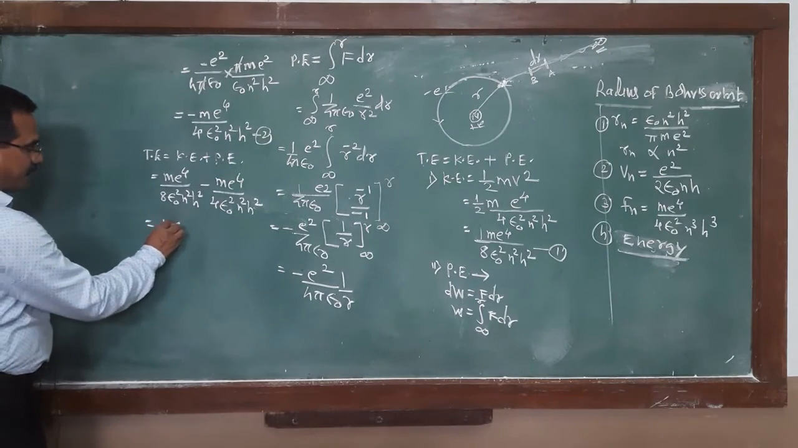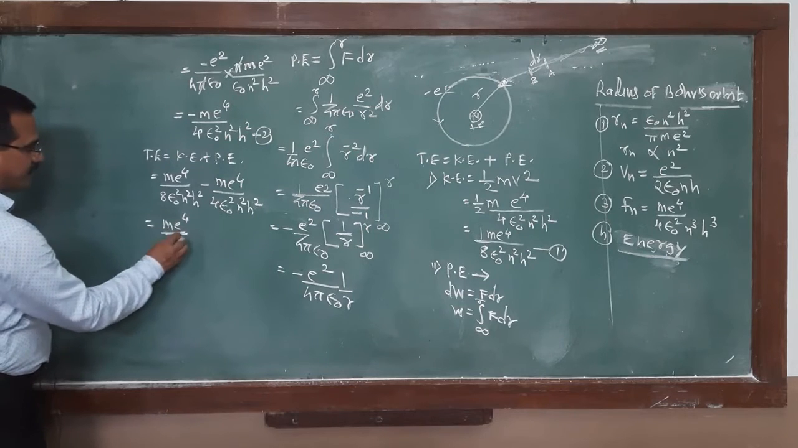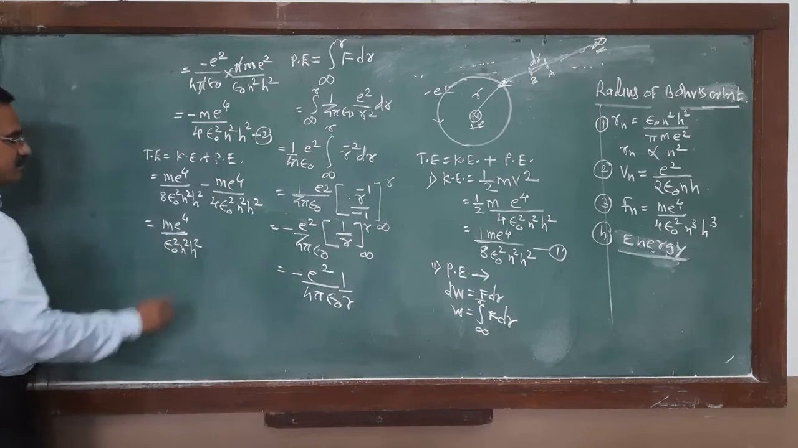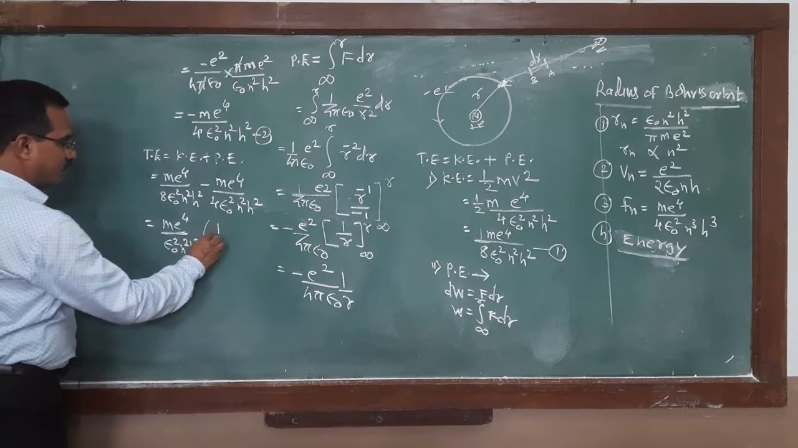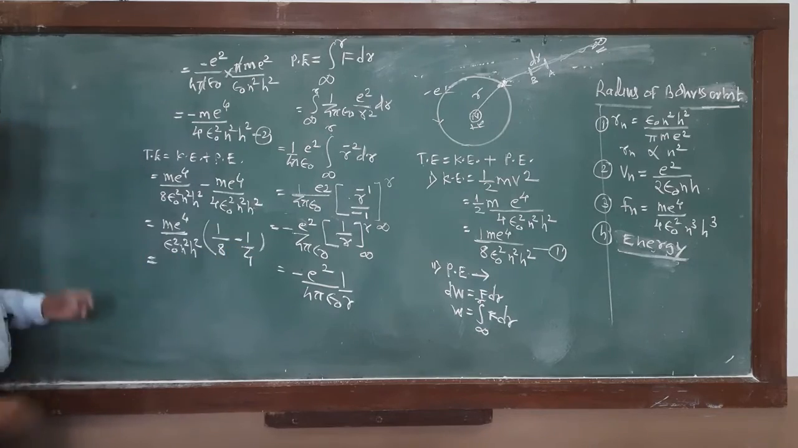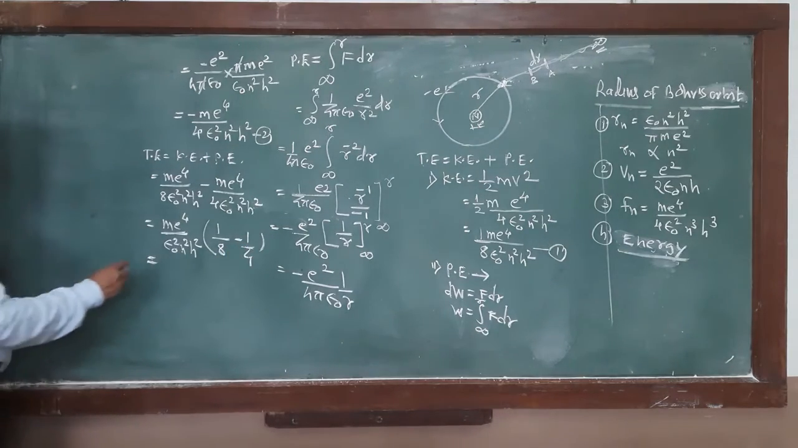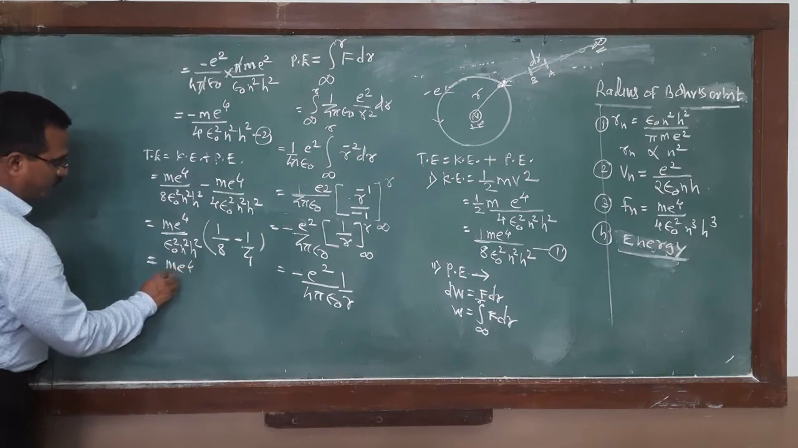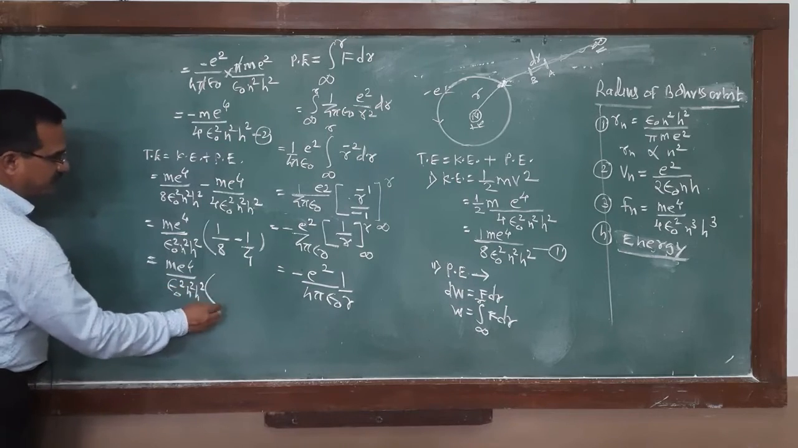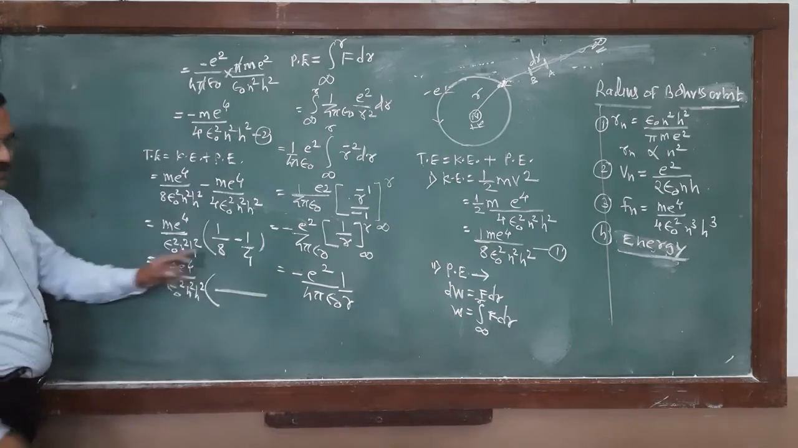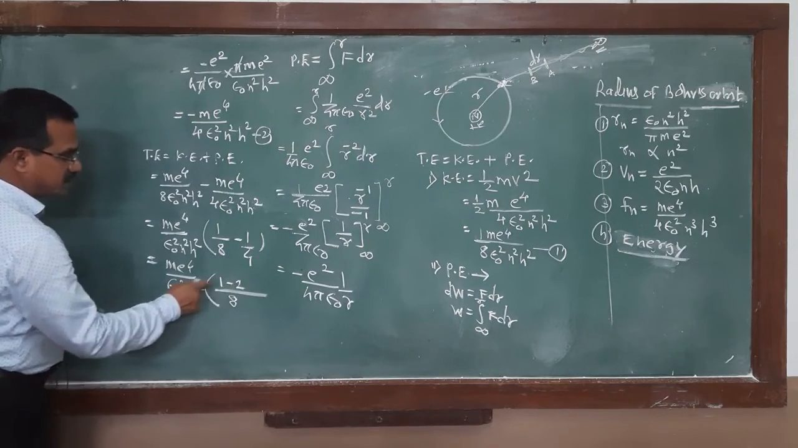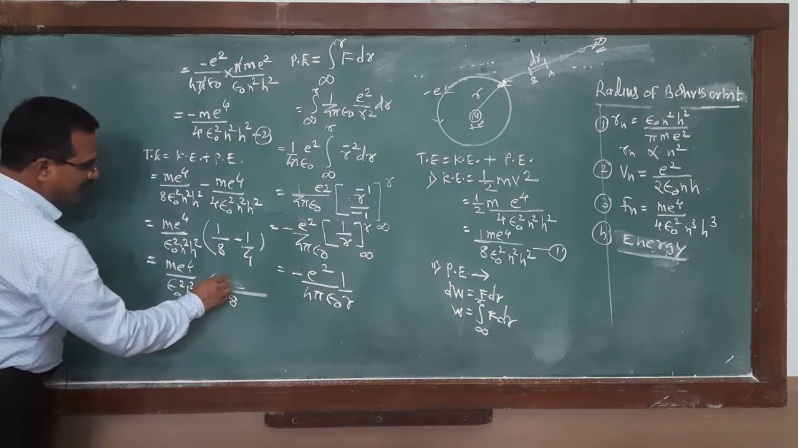m e raised to 4 over epsilon 0 square n square h square is common. What is remaining? 1 upon 8 minus 1 upon 4. That must be equal to m e raised to 4 over epsilon 0 square n square h square. What is the LCM here? 8. It is 1 minus 2. What is this value? That value must be equal to minus 1.